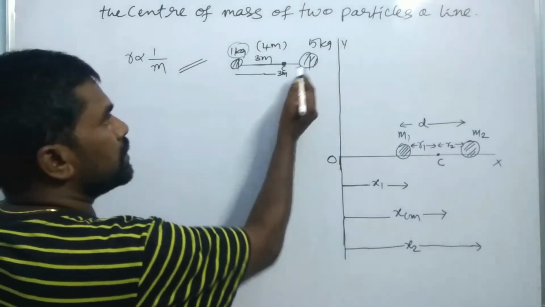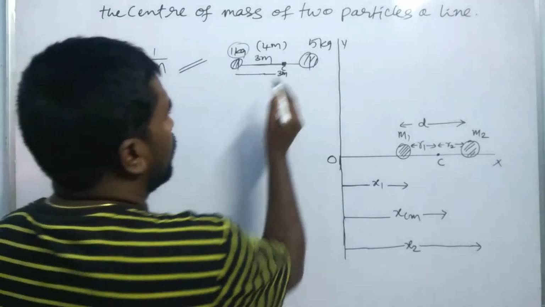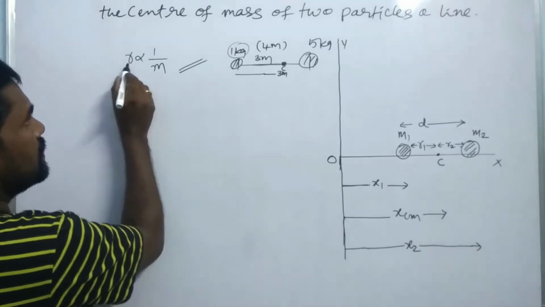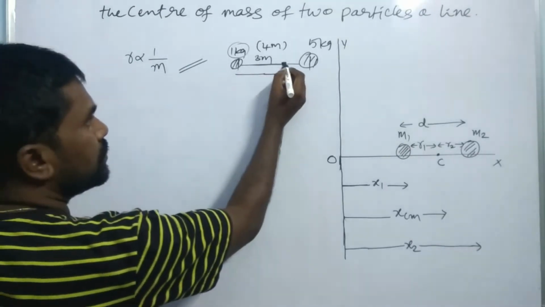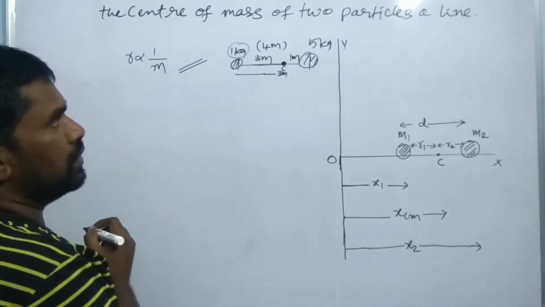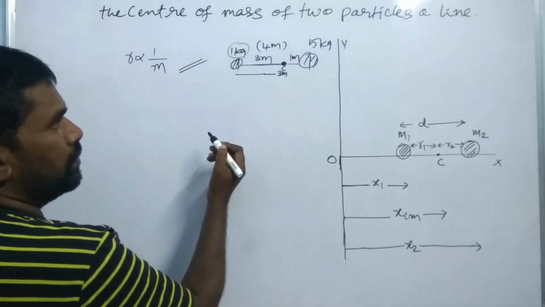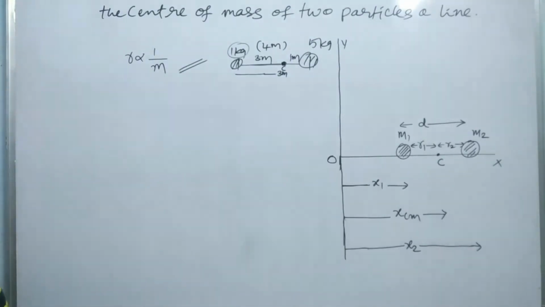So here I am just taking an example with 1 kg and 5 kg, it is not exact. So if mass is heavy, the distance is less. That is nothing but the distance from the center of mass to the heavier mass, it is here only 1 meter. Right? Because the mass is very high. So that is the relation we have to remember here.